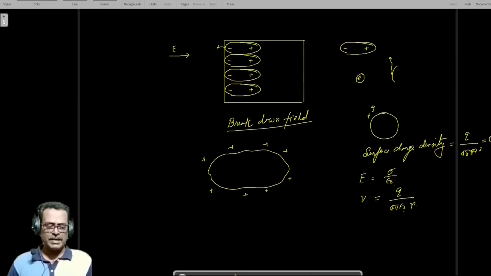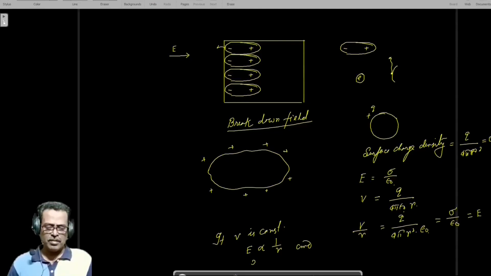Now we can say that V by r is equal to q by 4 pi r square into epsilon 0, that is sigma by epsilon 0, which is equal to E. Now if potential V is constant, then E is proportional to 1 by r, and sigma is also proportional to 1 by r.